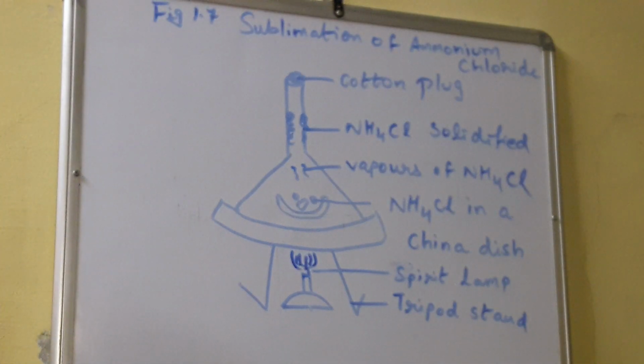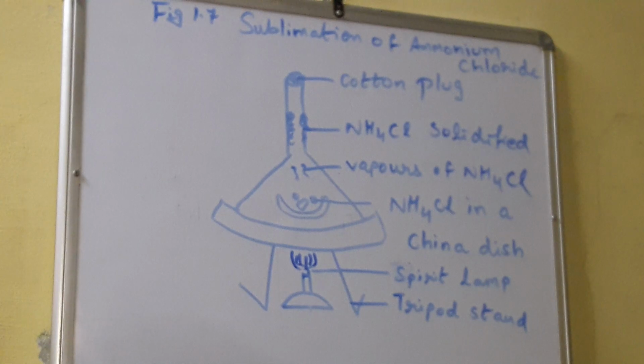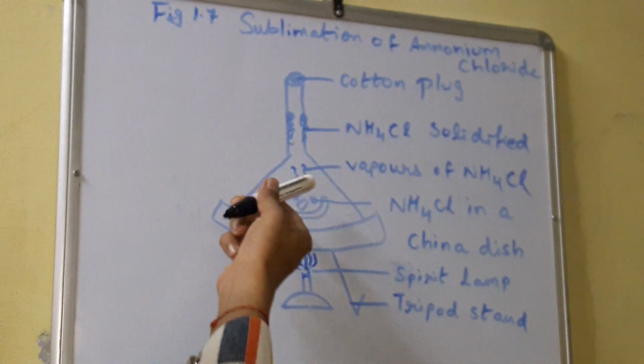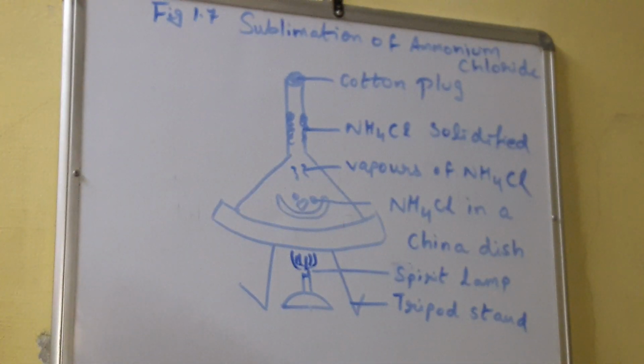That means when we are heating this ammonium chloride, we observe that it directly converts from a solid state into the gaseous state. And again, after some time, these vapors of ammonium chloride cool down and convert back into solid ammonium chloride. Hence, we can say that sublimation is a process in which a solid directly converts from a solid state to the gaseous state and from the gaseous state to the solid state. That is known as sublimation.